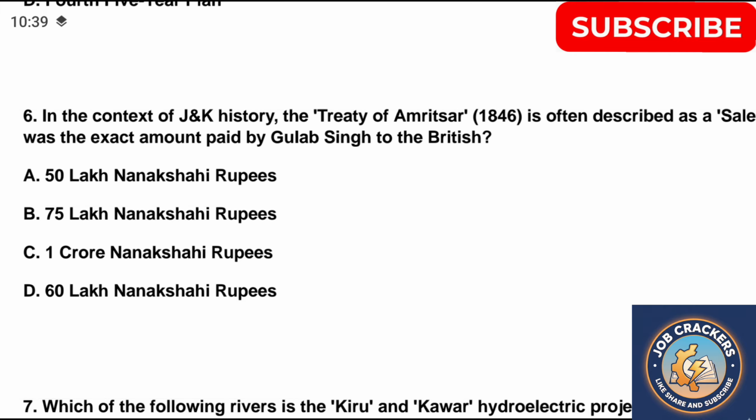Question number 6. In the context of J&K history, the Treaty of Amritsar 1846 is often described as a sale deed. What was the exact amount paid by Gulab Singh to the British? A. 50 lakh Nanak rupees, B. 75 lakh Nanak rupees, C. 1 crore Nanak rupees, D. 60 lakh Nanak rupees. Correct answer is option B.